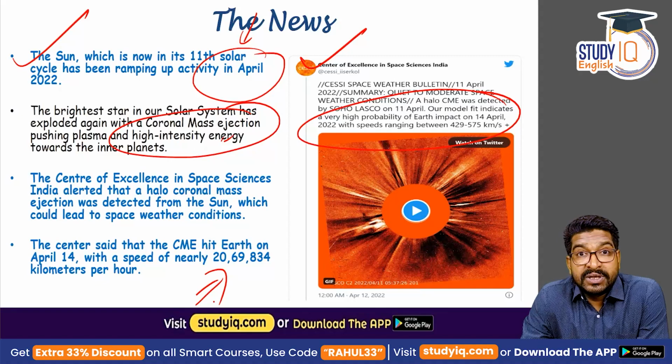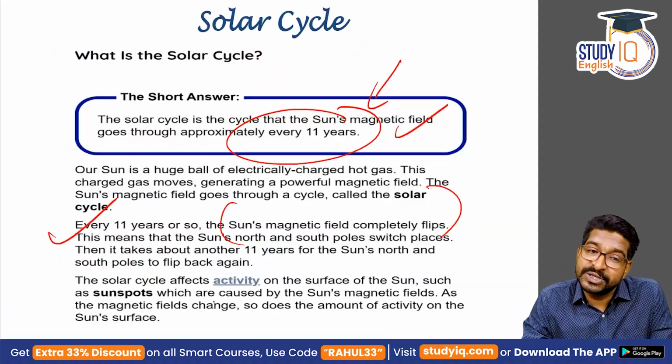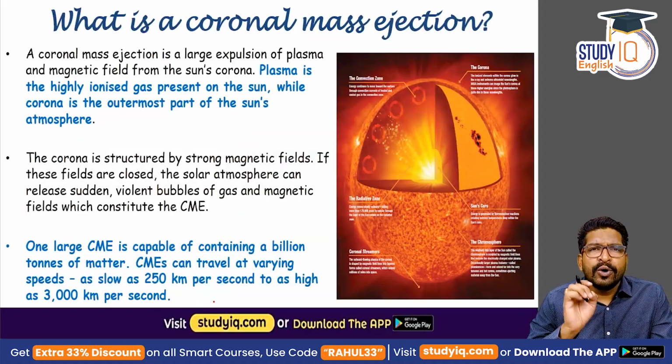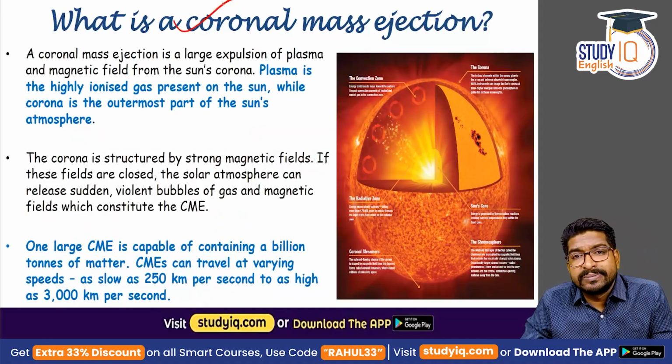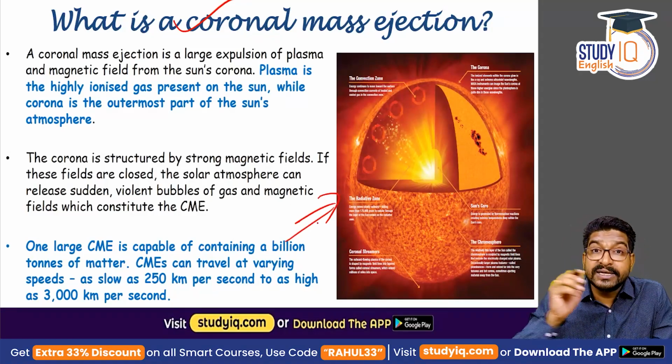Right? And you must be thinking, nothing happened. Something did happen in the upper atmosphere. And what happened? Let's try to understand. Let's first talk about what is this coronal mass ejection. Why does this happen? See, this is the structure of our sun.